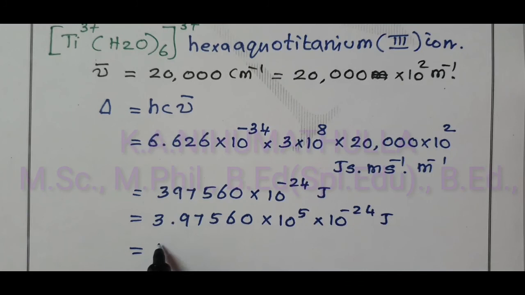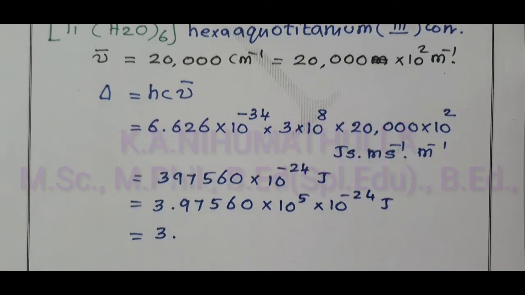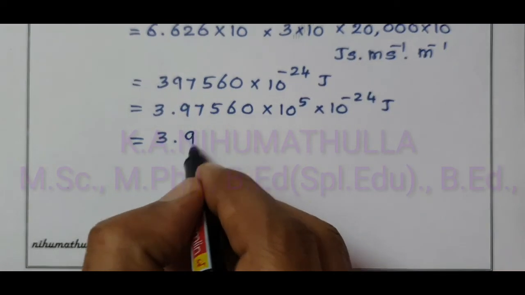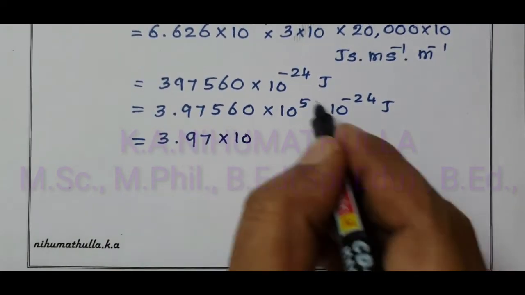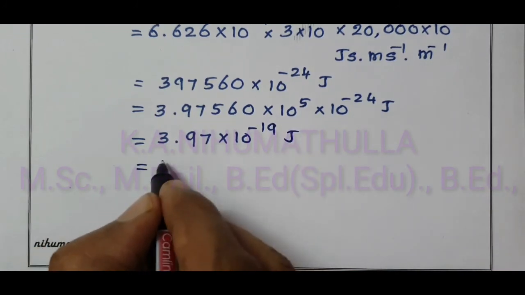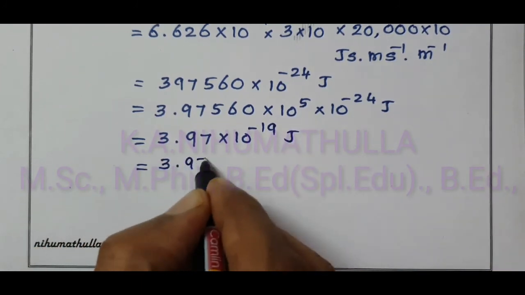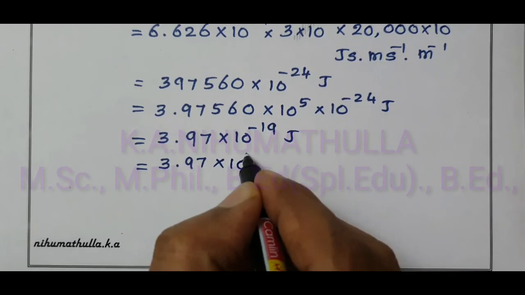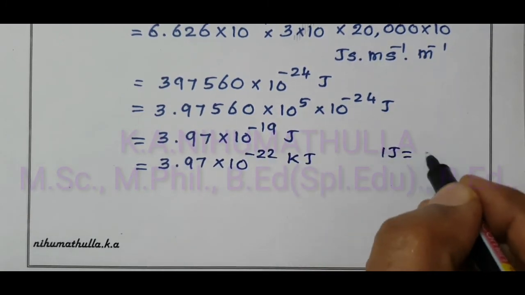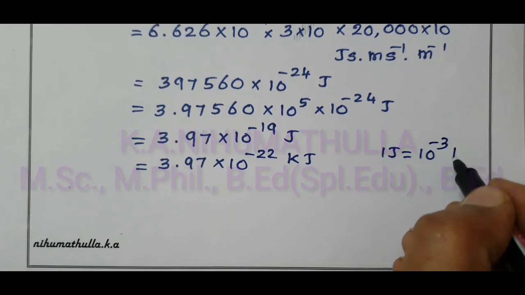Taking only two numbers after the point, that is equal to 3.97 into 10 power minus 19 joule. So 3.97 into 10 power minus 22 kilojoule, since 1 joule equal to 10 power minus 3 kilojoule.